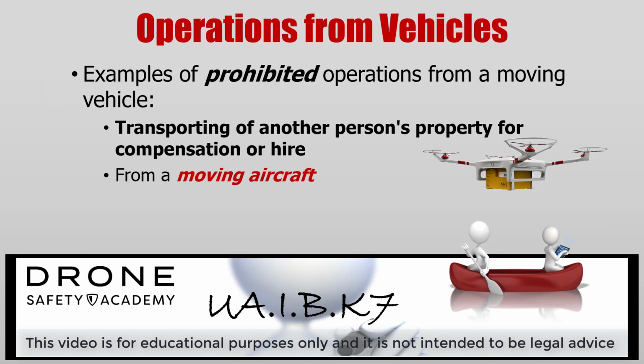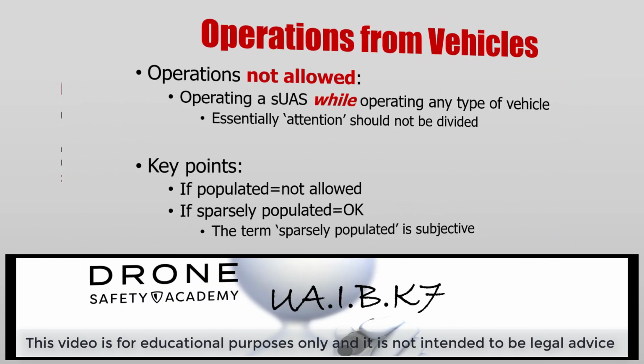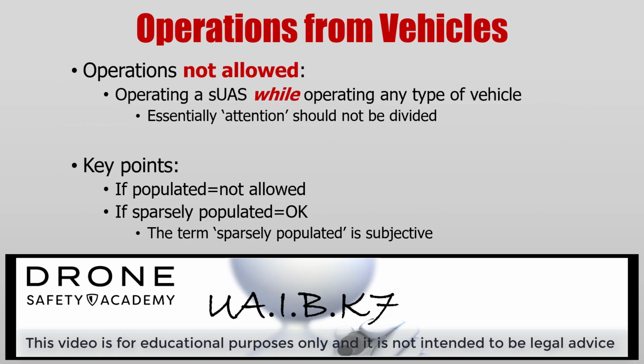All right, examples of prohibited operations from a moving vehicle. Transporting of another person's property for compensation or hire. Definitely prohibited. Operating a UA from a moving aircraft. Definitely prohibited. These rules and regulations are very important with regards to safety, so repetition is good. Operations not allowed include operating an SUAS while operating any type of vehicle. Essentially, your attention should not be divided.